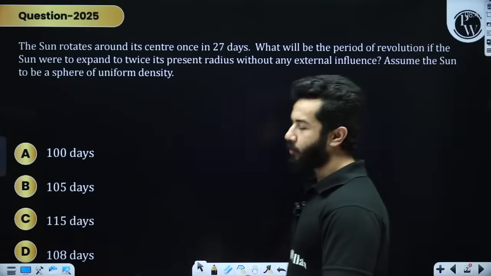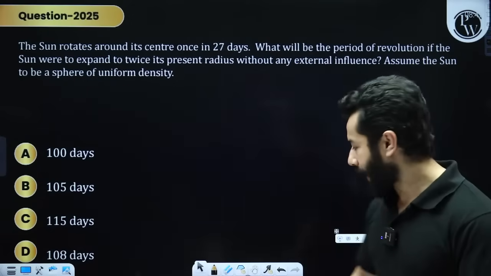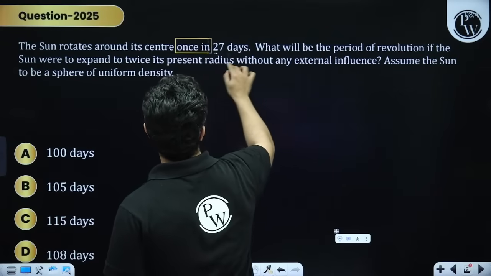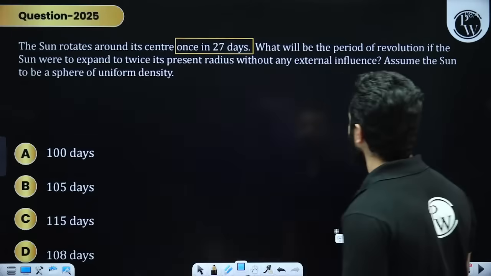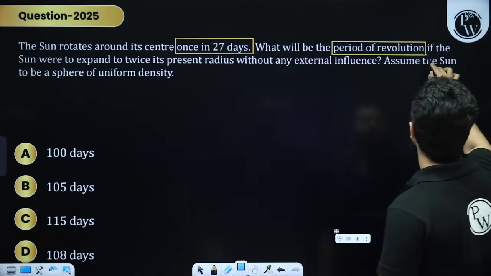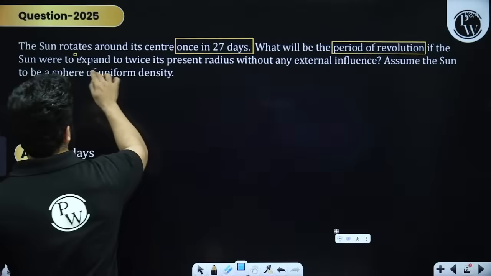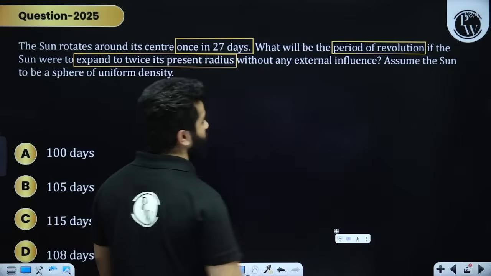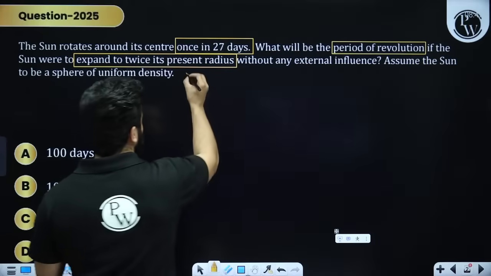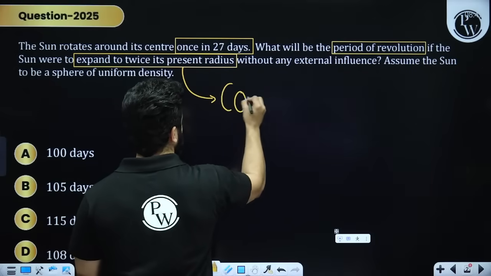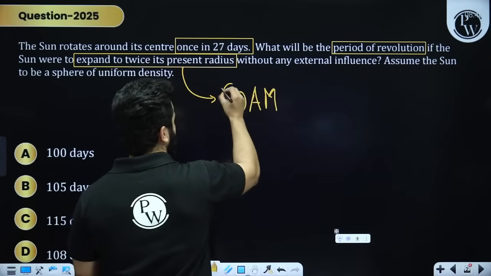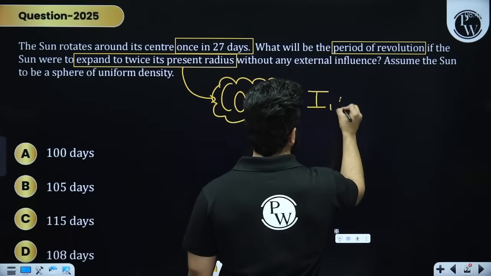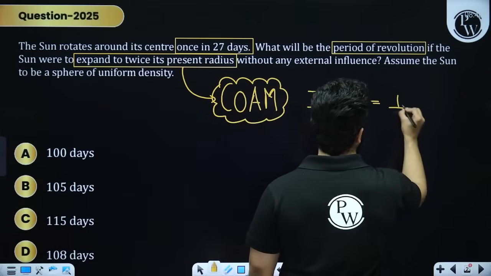See, this is a problem from 2025 and they have asked this question multiple times. In this, they usually talk about time period. The sun rotates around its center in 27 days. What will be the period of revolution if the sun were to expand to twice its present radius? That means they are changing radius and talking about time period. Whenever a question like this comes, please remember conservation of angular momentum. Conservation of angular momentum basically says I1 omega 1 is equal to I2 omega 2.